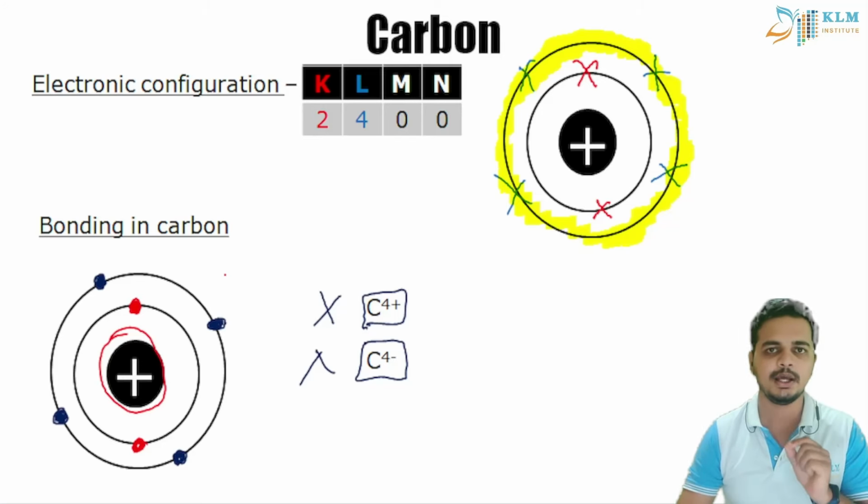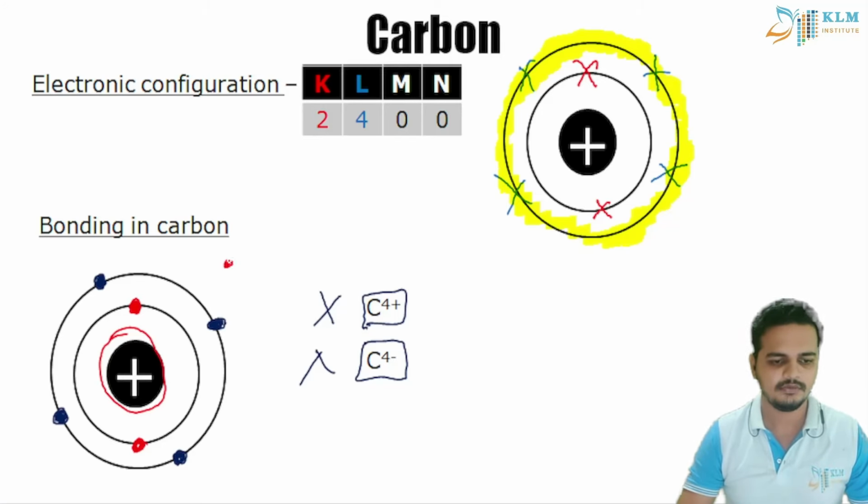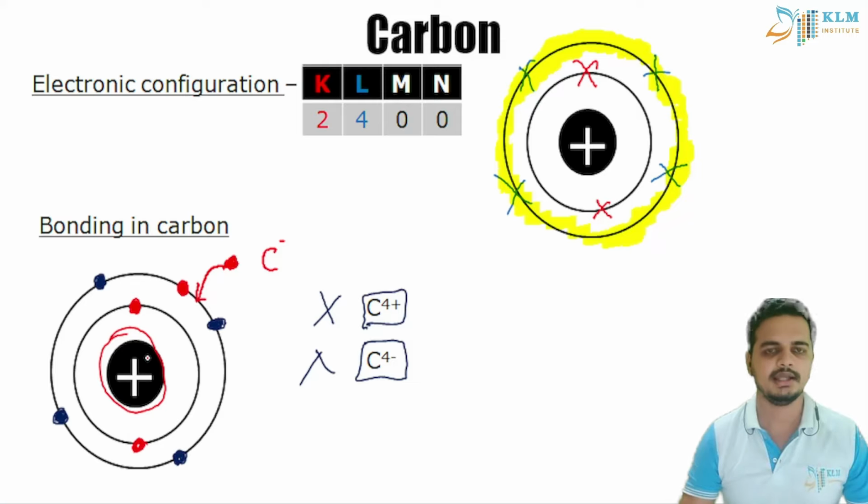Let's try adding 1 electron. Okay, we will imagine this as an electron which we are adding. We are taking it and adding to this orbit, that is the valence shell. Now C becomes C minus. And what happens? Our carbon atom is very small, students. You can see the size of the first few atoms is very small. Its atomic number is just 6. So it is a small atom.